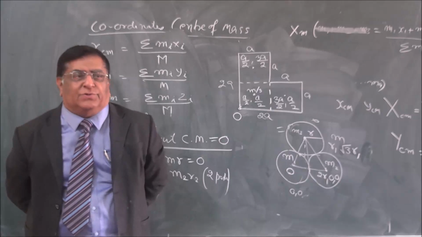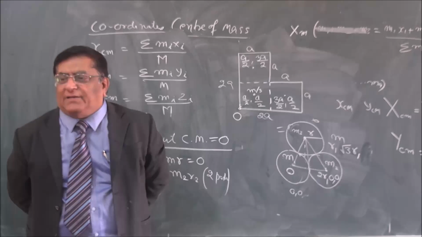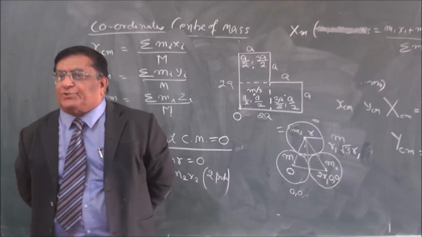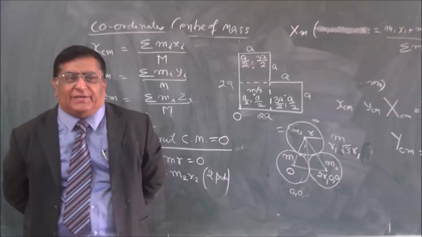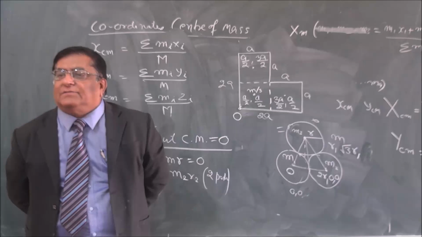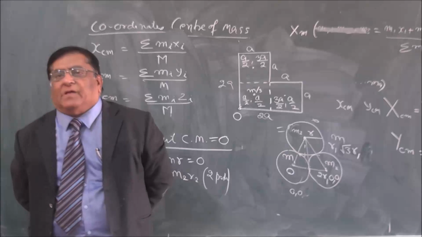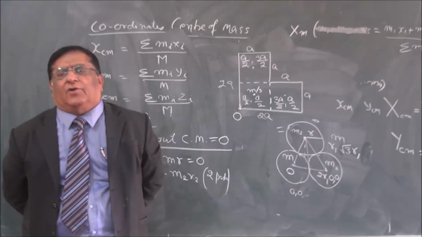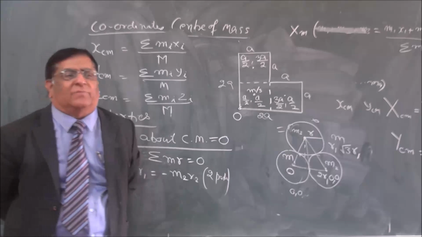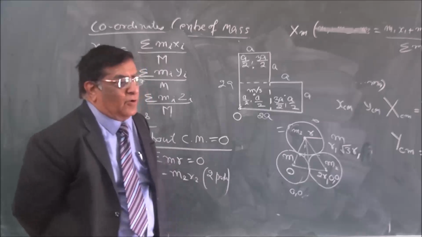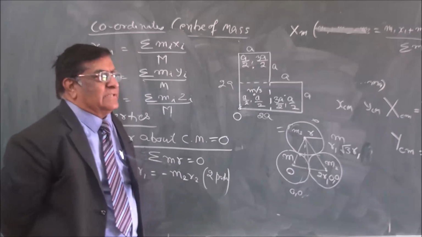xcm is equal to m1 x1 plus m2 x2 plus m3 x3 divided by the sum of all the m. You can make it m by 3 or you can make it m and total mass as 3m. That will also do. The result will be the same.